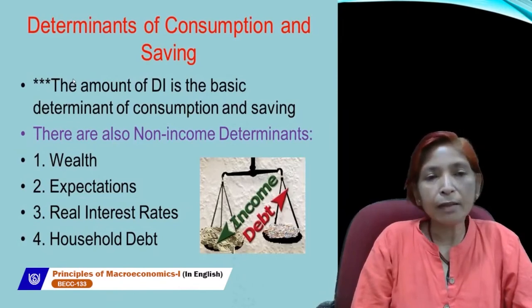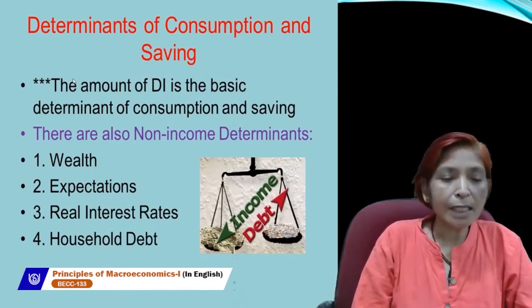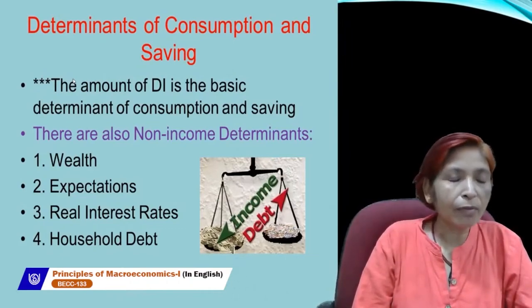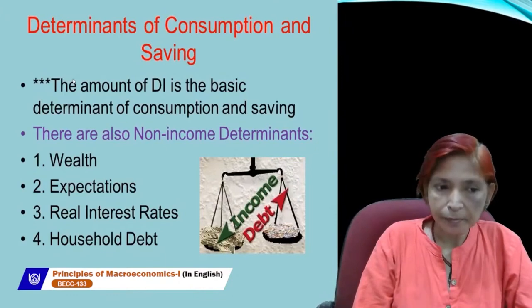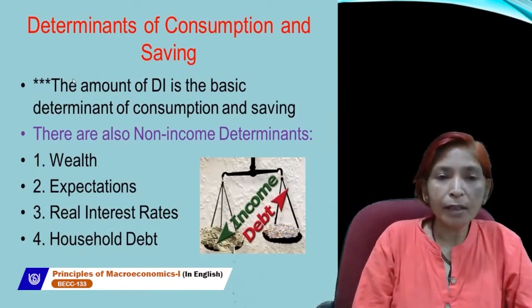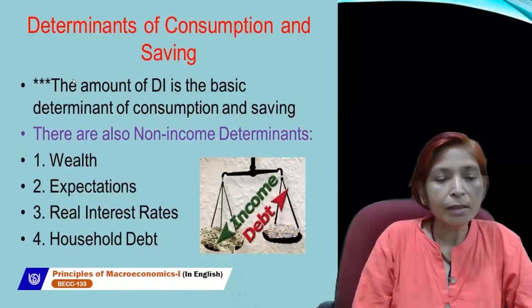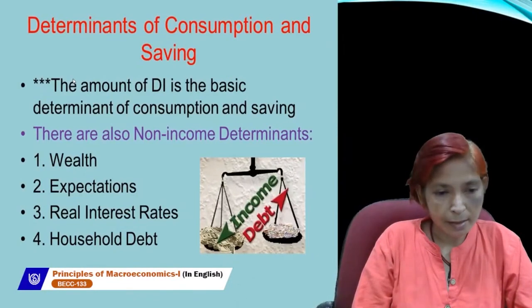If we expect that rate of interest will rise, then we will save more. And if we expect that rate of interest will not rise or will fall, then we will consume more. Next is real interest rate. Real interest rate, if it increases, then saving will increase, consumption will fall, and if real interest rate falls, then saving will fall and consumption will rise.